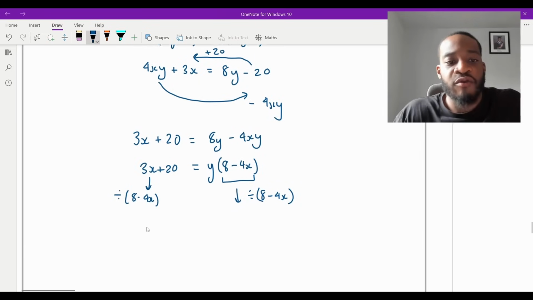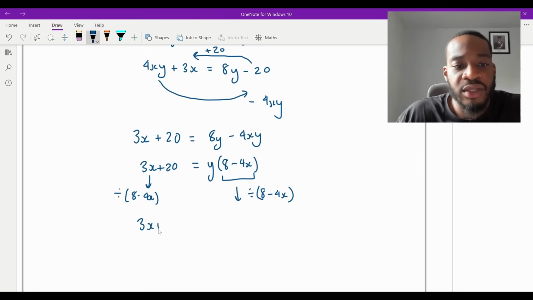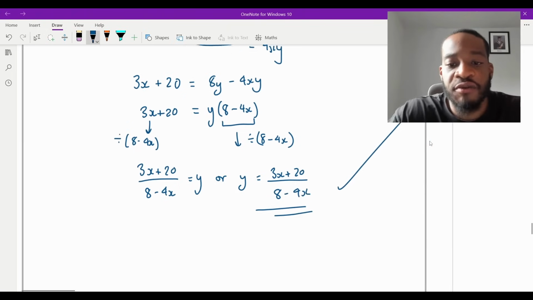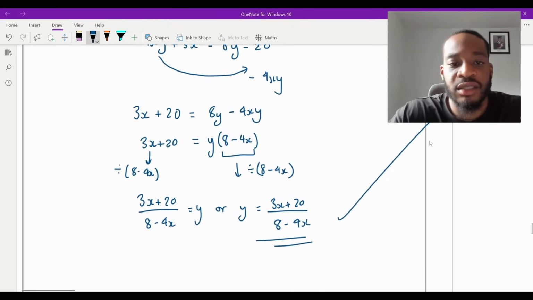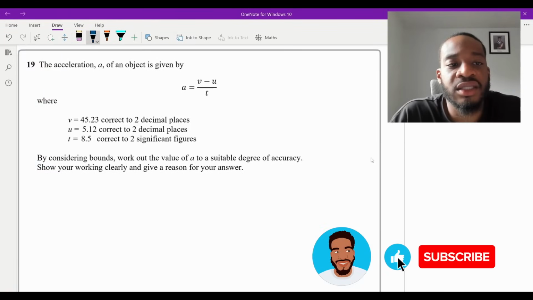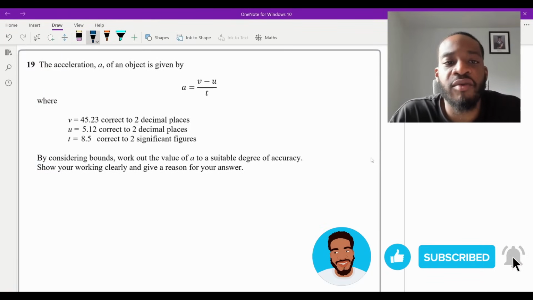Like that. So therefore, the answer is going to be 3x plus 20 over 8 minus 4x is equal to y. Or you could write the other way around. Y is equal to 3x plus 20 over 8 minus 4x. And that's it. That is the question finished. And that will give you 4 marks. Yes, 4 marks. Done.